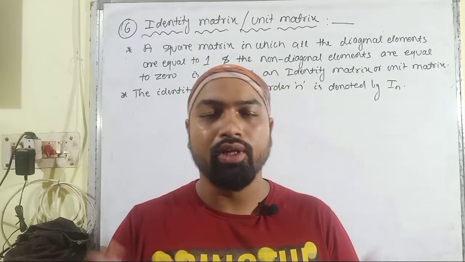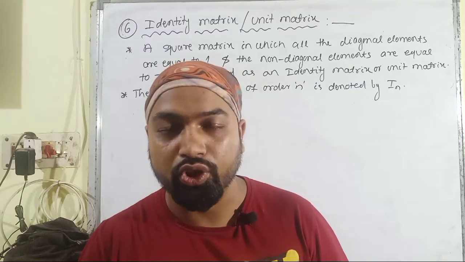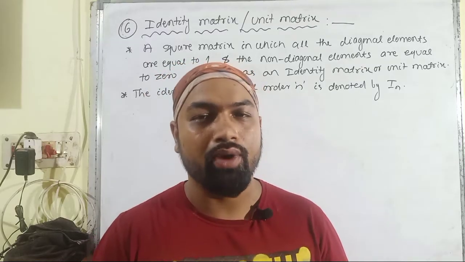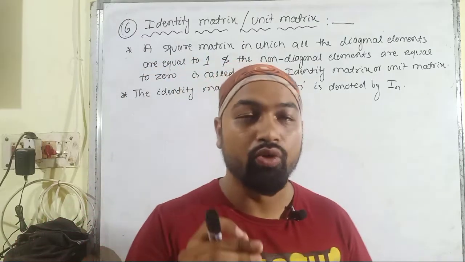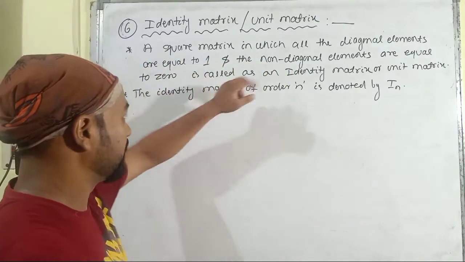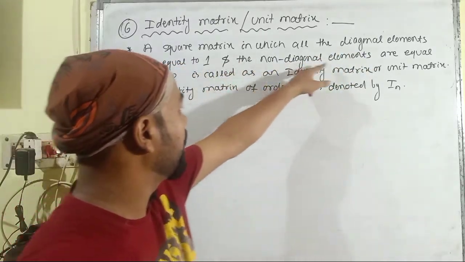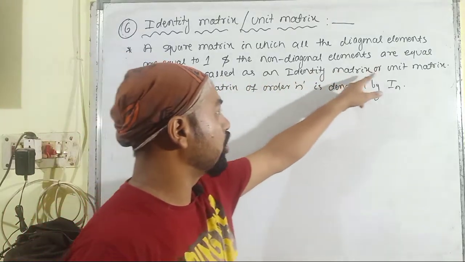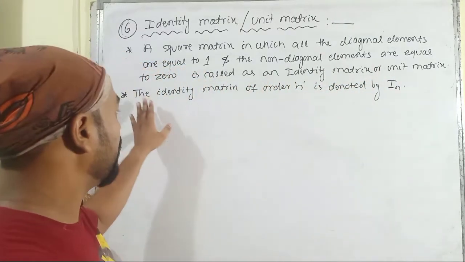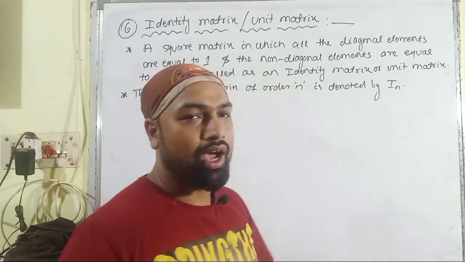Then that square matrix is called an identity matrix, or a unit matrix. The identity matrix of order n is denoted by In.